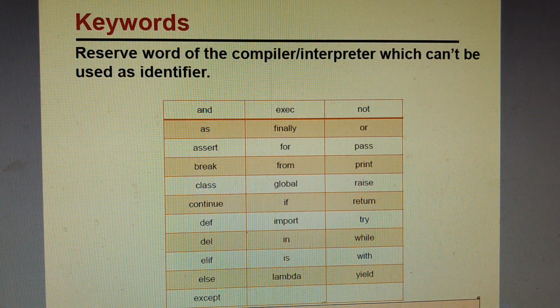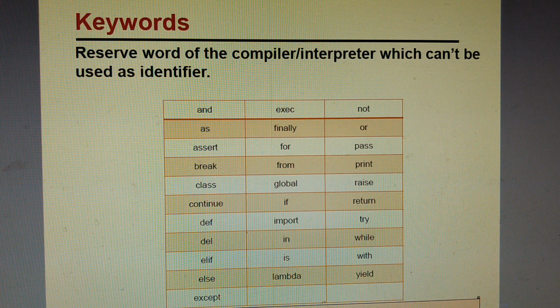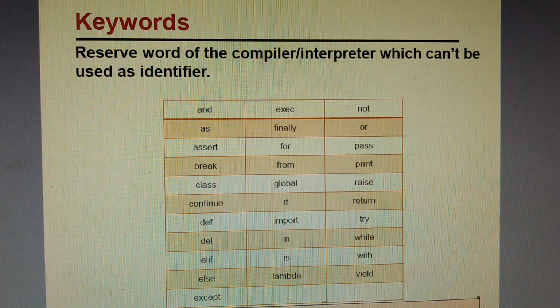Now the first one is keywords. Keywords are basically reserved words which have special meaning for the compiler or the interpreter. We find in Python that there are a number of words which are used as special words, for example, for, while, if, do, not, and, is, and so on. We have already used a number of keywords, and we'll be using more keywords in our programs to come.